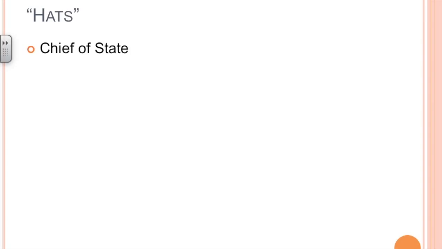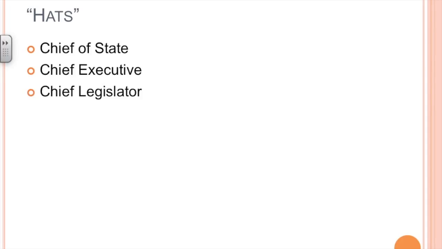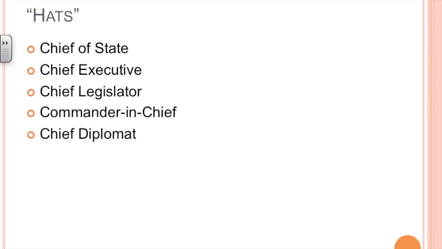He plays the role of Chief of State, which is a living symbol of the U.S. He is Chief Executive, which means he's in charge of the executive branch. He is Chief Legislator, which means he works with the legislative branch. He's Commander-in-Chief, or he's in charge of the military. He is Chief Diplomat, which means he works with other countries for business. He is Chief of his party, so in other words, he's the leader of his political party. And he is Chief Citizen, which just means that he's like a role model or a representative for all citizens.